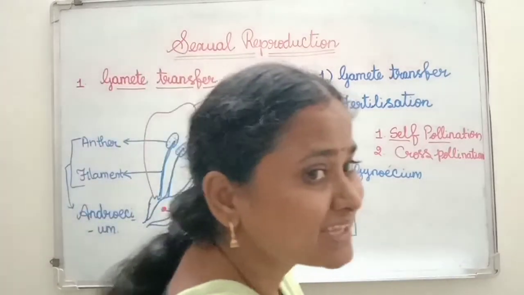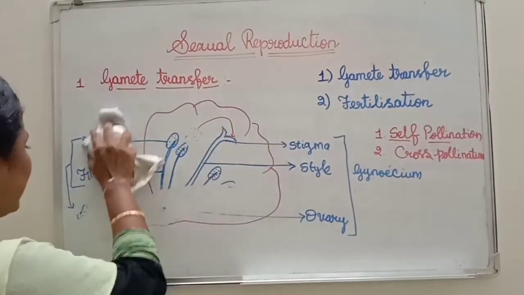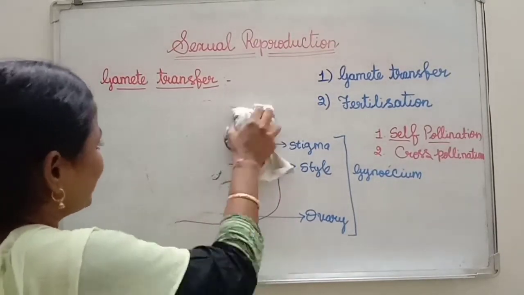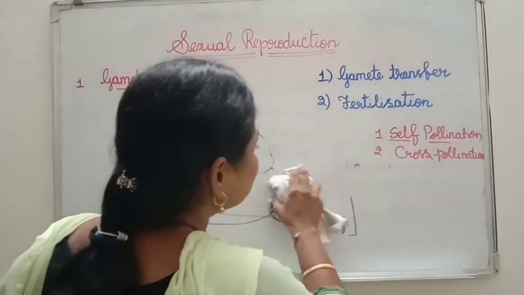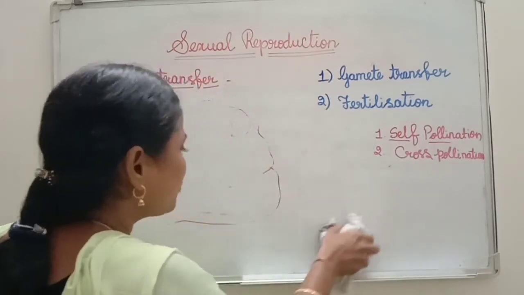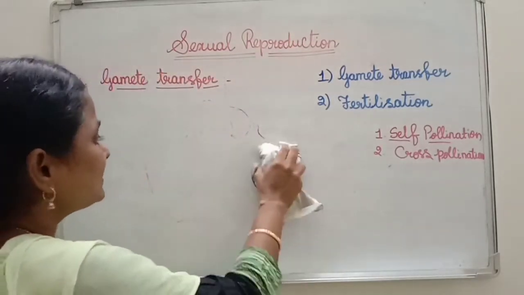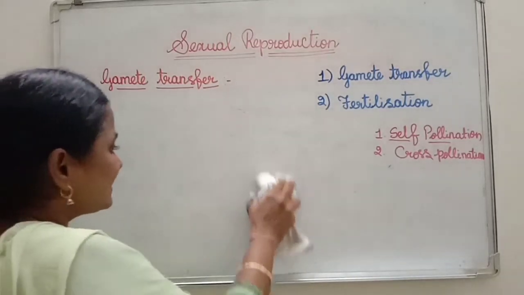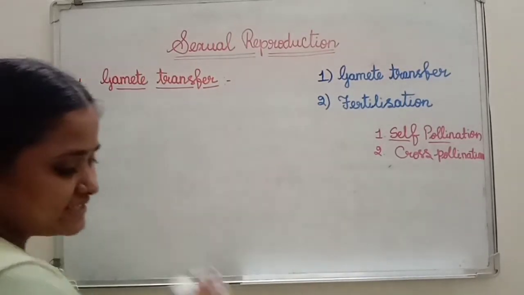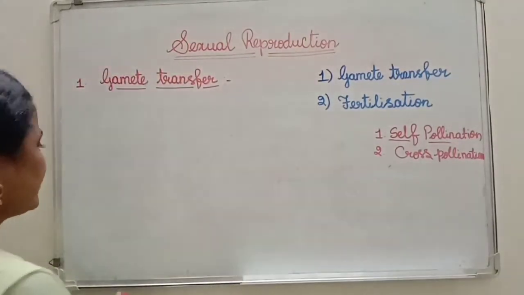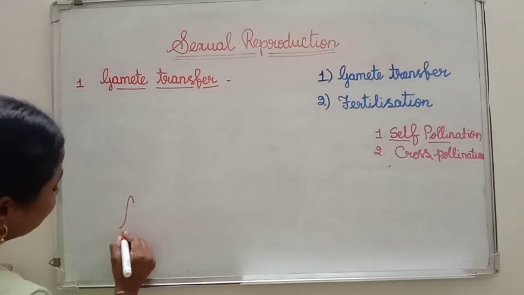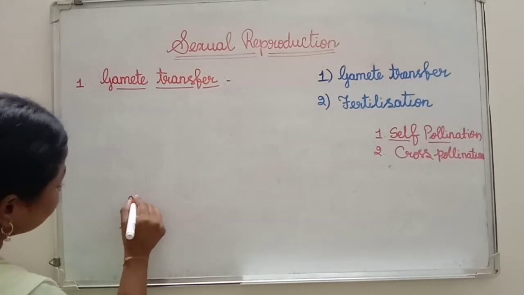What about cross-pollination? See here, now I am going to explain the staminate and pistillate flower. Already you know very well, staminate means the flower has only the androecium part, and pistillate means the flower has only the gynoecium part. Now I am going to draw the pistillate flower.